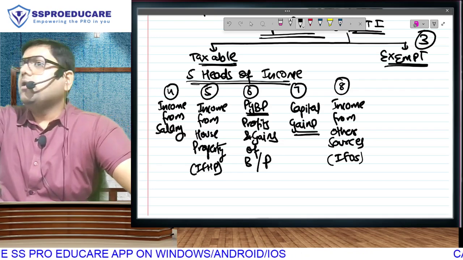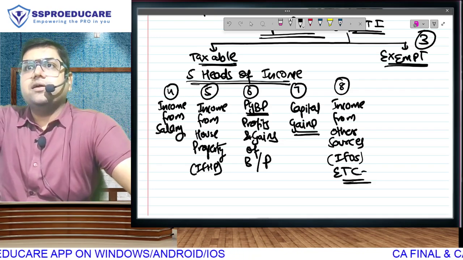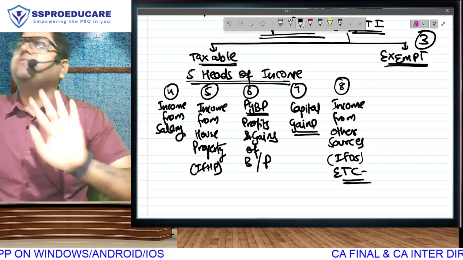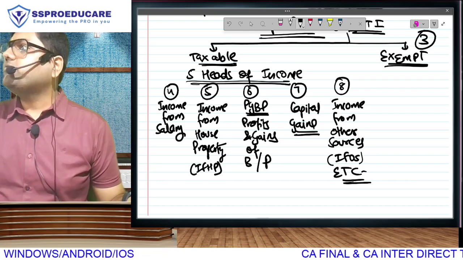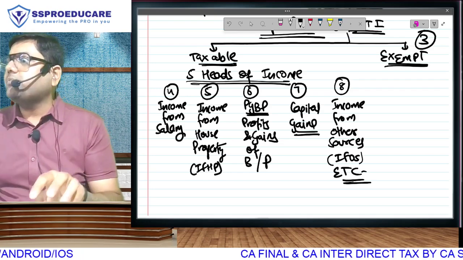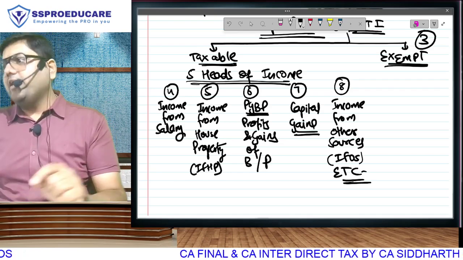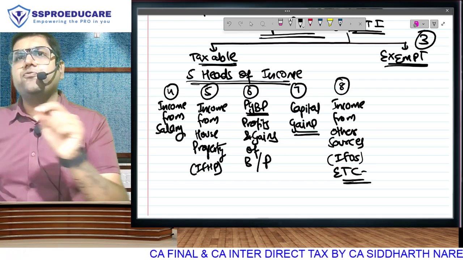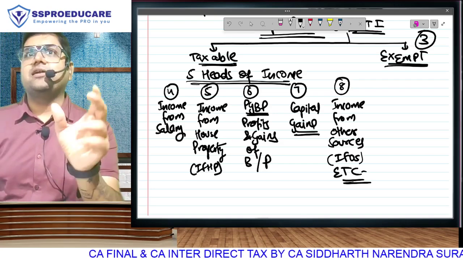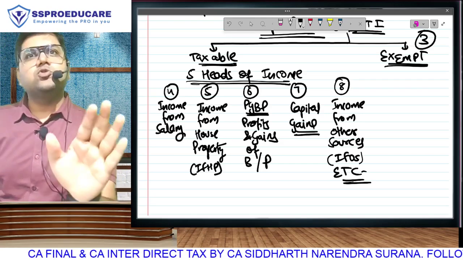IFOS, very popular term. Or you can also call it etc. General category, sundry category. You know what is income from other sources in one line? Anything which does not go anywhere else will come here. That is IFOS. Because we can't keep on making head after head for every individual income. We can't have a separate head for dividend, separate for interest. Anything that will not go in the first 4 heads will come here. So now your dividend income, your interest income, any of your non-regular incomes, which are not even abnormal that they have to be kept separately, will come here. Actually, rent should have come here.